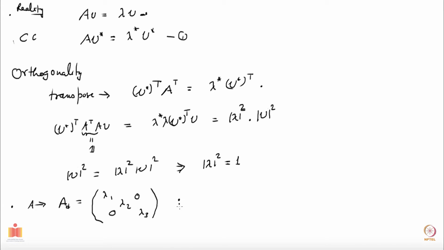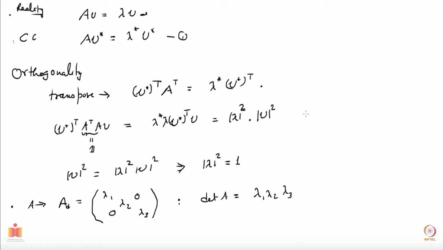Now if I find the determinant, it does not change under a similarity transformation, and a similarity transformation takes you to its diagonal form. So the determinant of A will be the same as the determinant of A diagonal, which will be lambda 1 times lambda 2 times lambda 3.